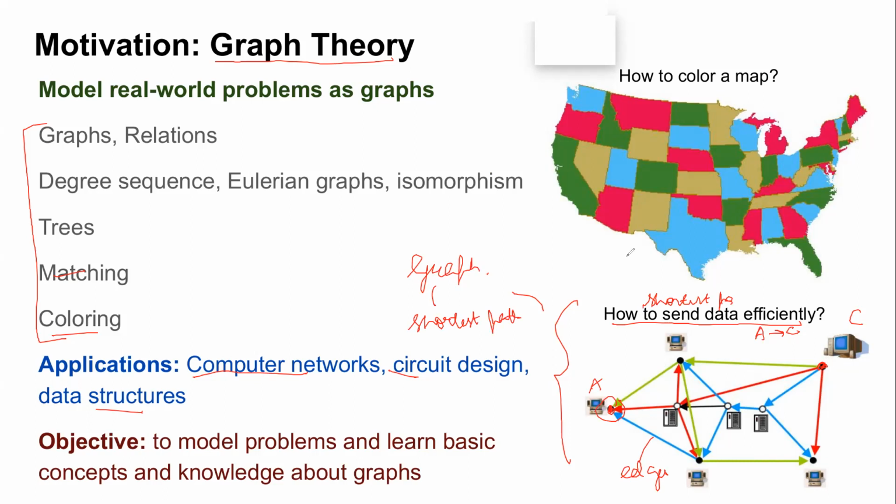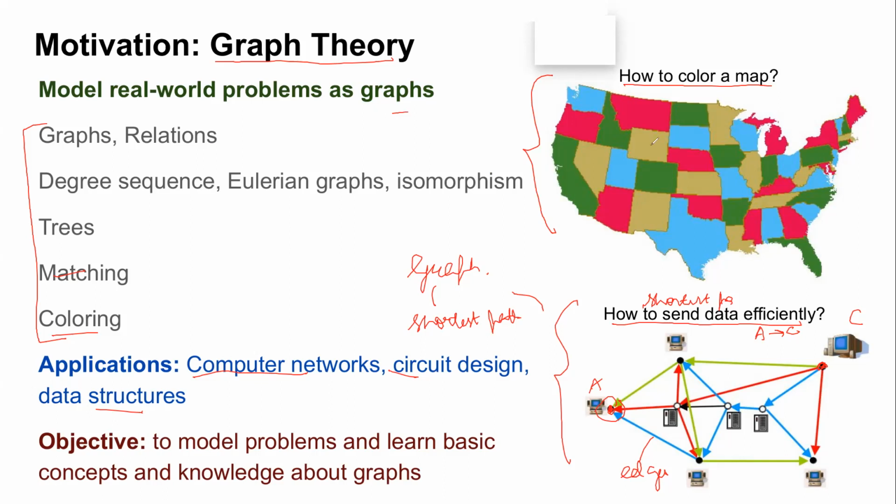Okay, now let us move to this very interesting application, which is how to color a map. So you can see this map. Everyone recognizes what is this map? Which country's map is it? Anyone? Yeah, US, right? So you can see what we are doing. Do you observe anything?